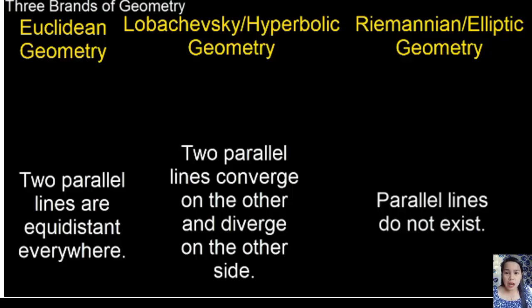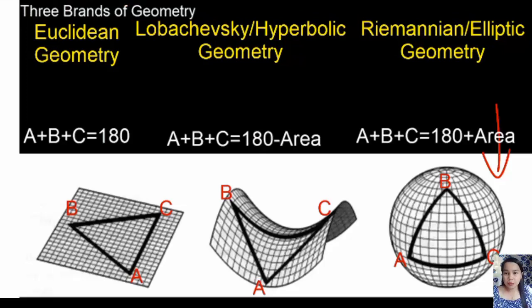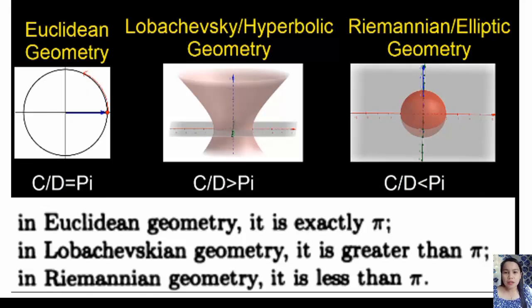In terms of the sum of the angles in a triangle, it is exactly 180 degrees in Euclidean, while it is less than 180 degrees in Lobachevsky and more than 180 degrees in Riemannian geometry. Now, in relation to the ratio of circumference and diameter, it is exactly the value of pi in Euclidean. In Lobachevsky, it is greater than pi, and in Riemannian, it is less than the value of pi.